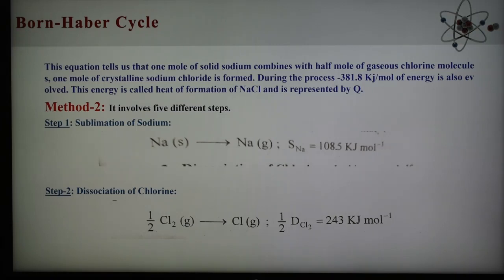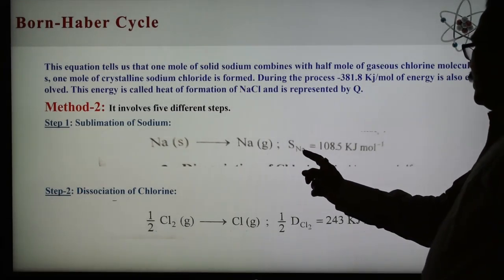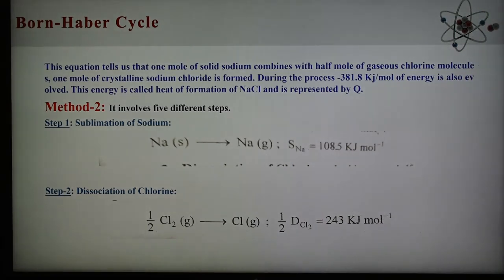So the first step is the sublimation of sodium, and in this process 1 mole of solid sodium changes to gaseous sodium. The energy required for this process is represented by S_Na, and it is known as sublimation energy or heat of sublimation of sodium.